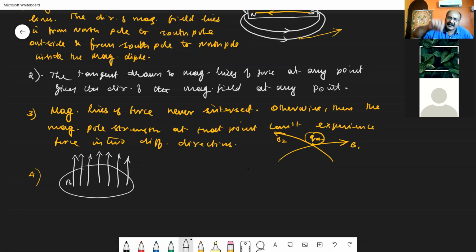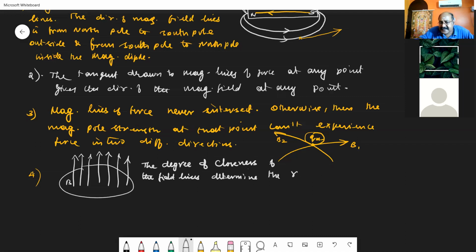Clear? So what is the fourth point? I can say like this. The degree of closeness, whether the magnetic field lines are closer to each other or far apart. So the degree of closeness of the magnetic field lines determines the relative strength of the magnetic field.